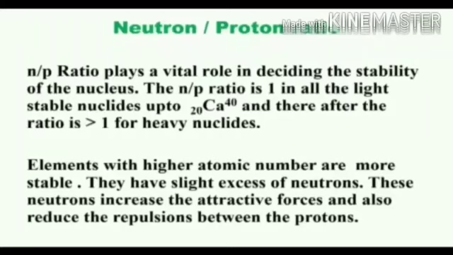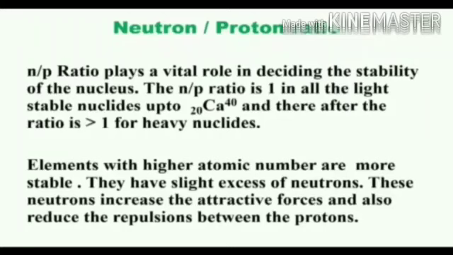The N/P ratio steadily increases as the atomic number increases from calcium to about polonium-84. Every element beyond an atomic number of 84 is unstable.